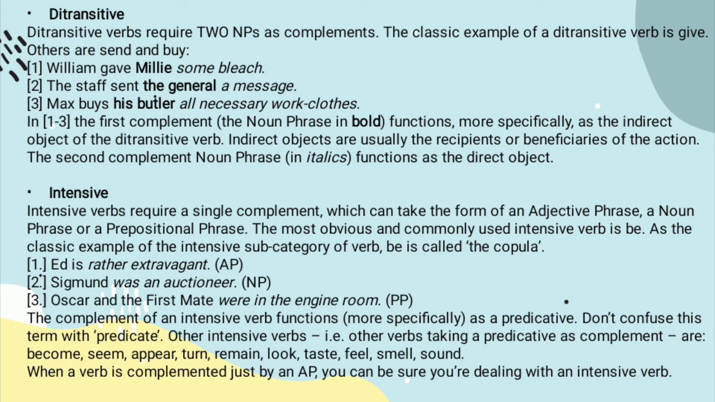In number 1 through number 3, the first complement, the noun phrase in bold, functions more specifically as the indirect object of the ditransitive verb. Indirect objects are usually the recipients or beneficiaries of the action. The second complement, the noun phrase in italics, functions as the direct object.